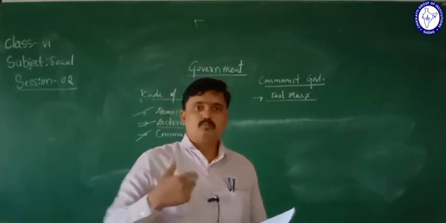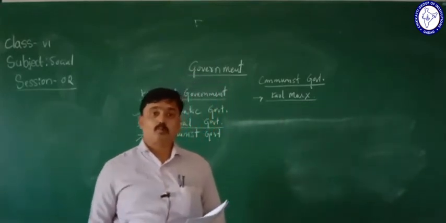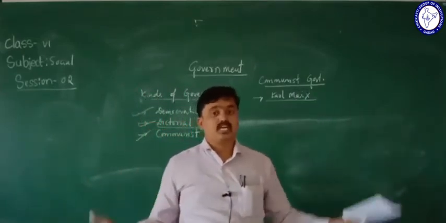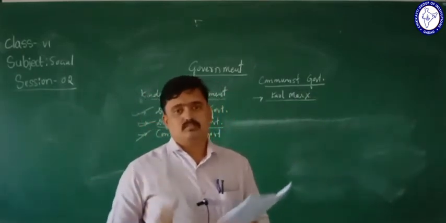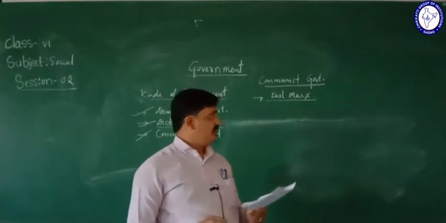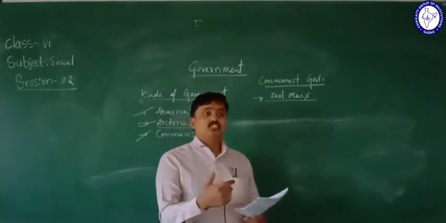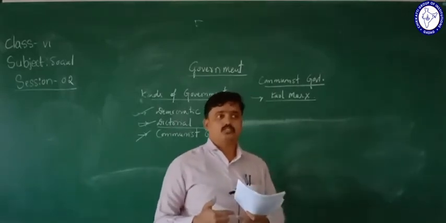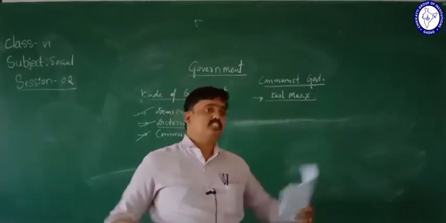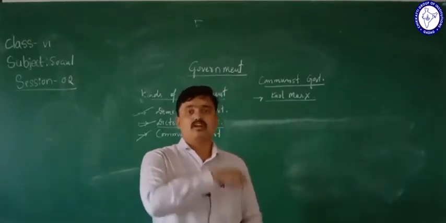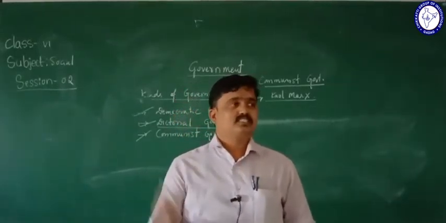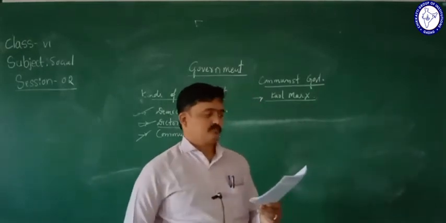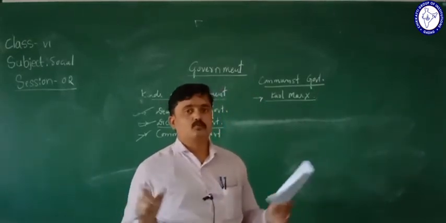If you give the provision for private property, it widens the differences between the rich and the poor, and also it leads to struggle between them. So that's why this government will not give the provision for private property.